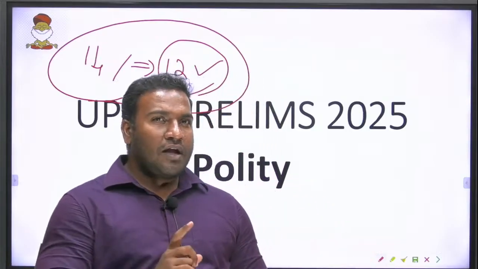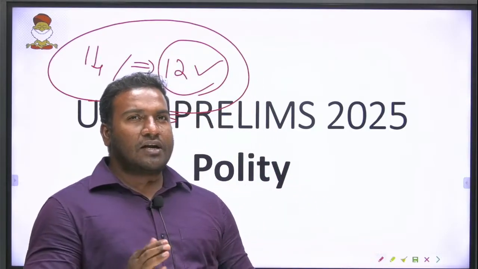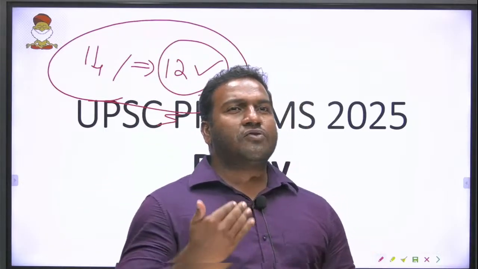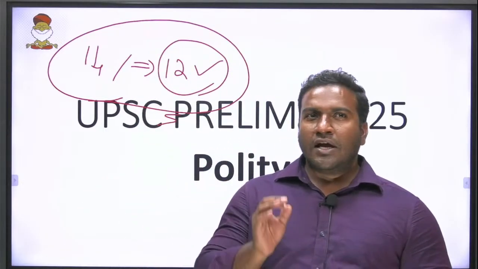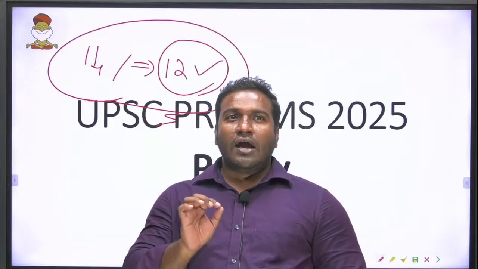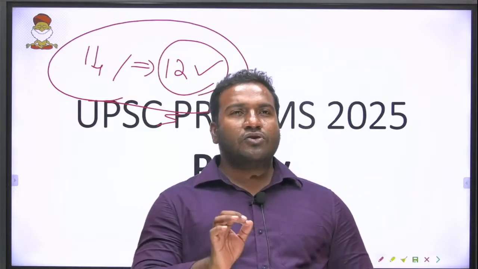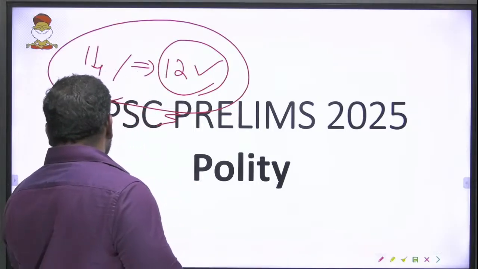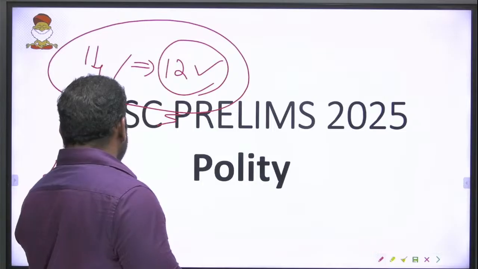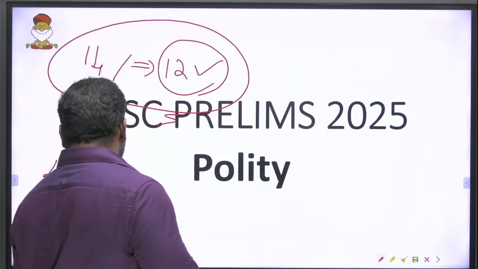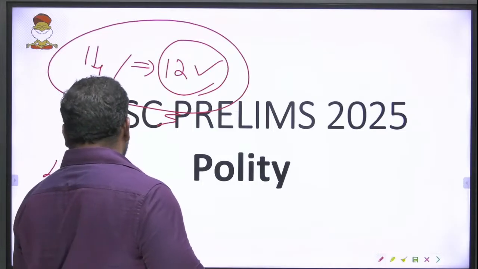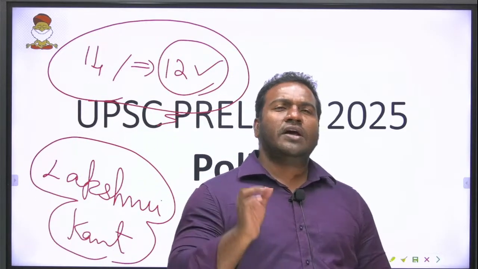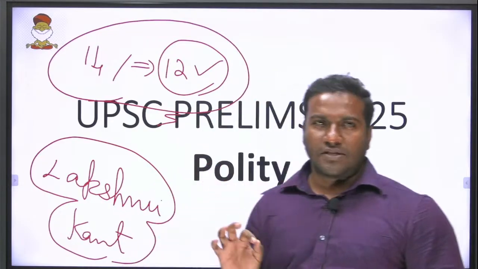Now after seeing the classes and analyzing comparatively, take up any one good book and read it thoroughly. Say you took Laxmikanth. Yes, there is a debate going on that Laxmikanth should not be read, but any one good book will suffice.